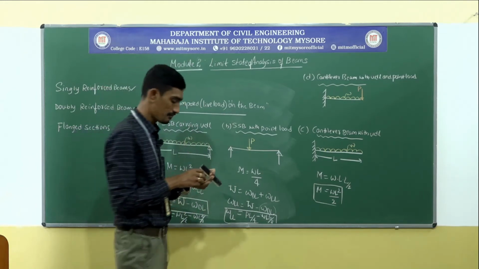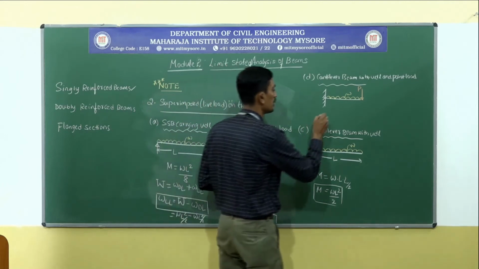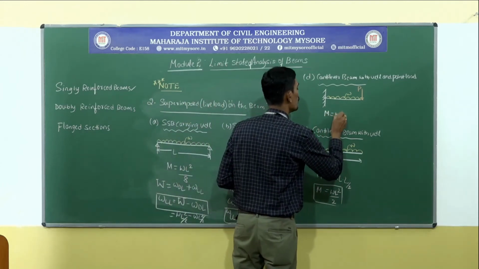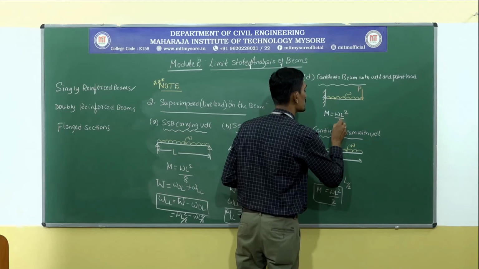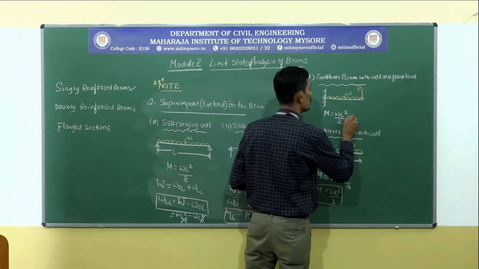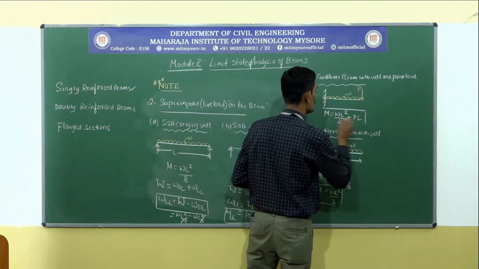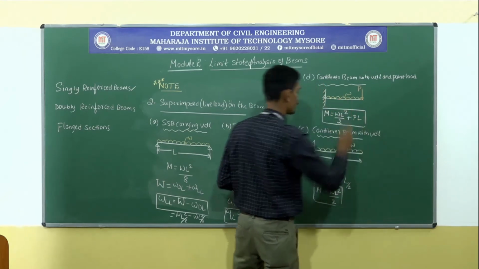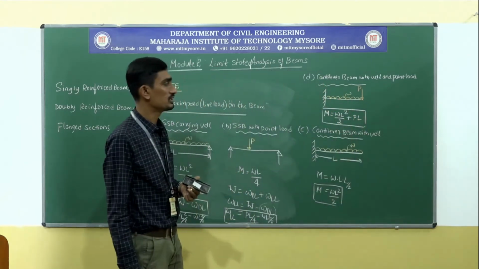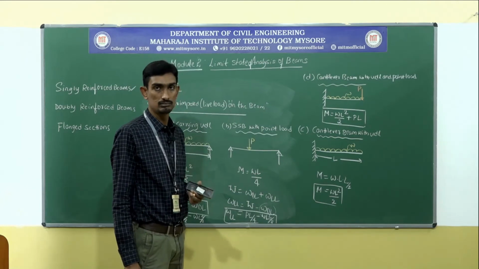M is equal to the same thing. Due to UDL, it will be WL square by 2. Due to point load, it will be P into L. So this is the way you are going to calculate.